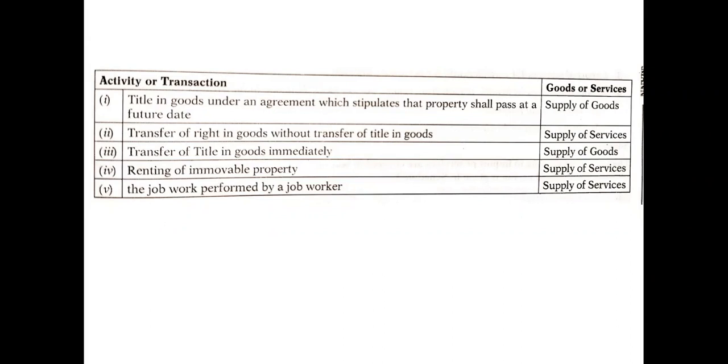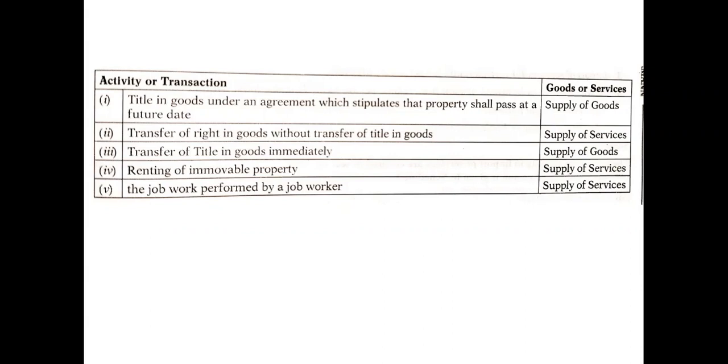Renting of immovable property. Okay, you're renting your immovable property. It may be complexes, apartments, a house, anything. Some immovable properties are there, you're renting them and getting rent out of it. Now, is that a supply of goods or services?